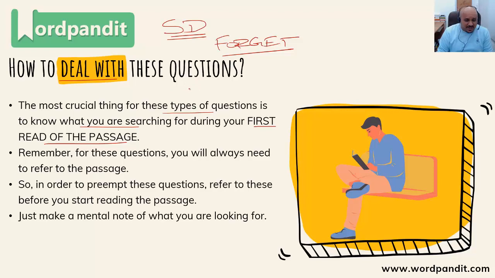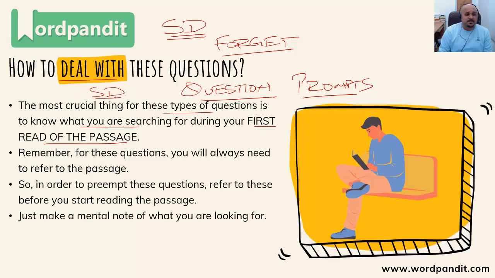Before you start to read the passage itself, read the question prompts first, right? Just the question prompts and not the answer options. Just read the prompts, what is being asked about. So if there is any particular specific detail that has been probed in the questions, you would know that this has been asked. So while reading the passage in the first go itself, you will be extra careful, right?